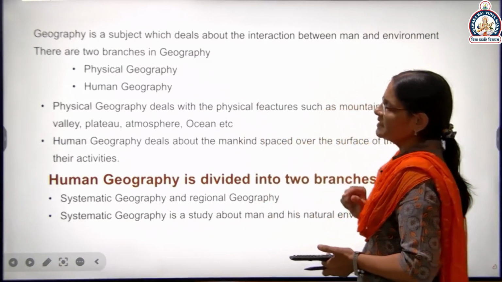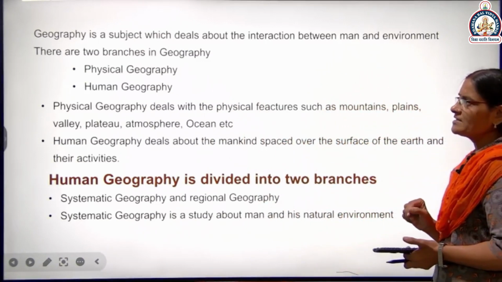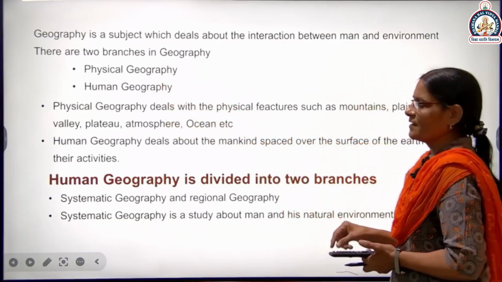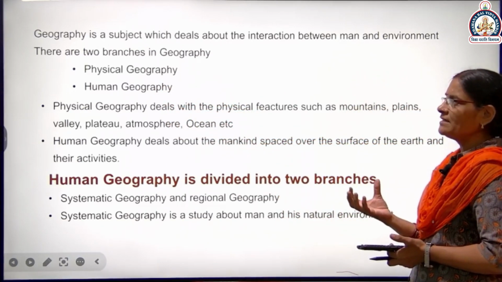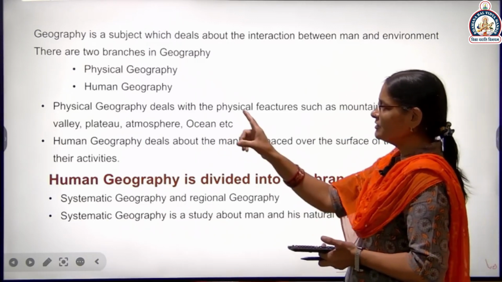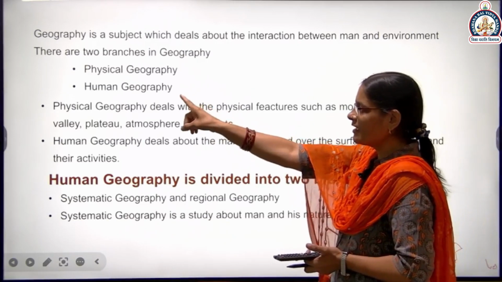There are two branches in geography. First is physical geography, second is human geography. We already read about physical geography in 11th class, and now in 12th we study about human geography.